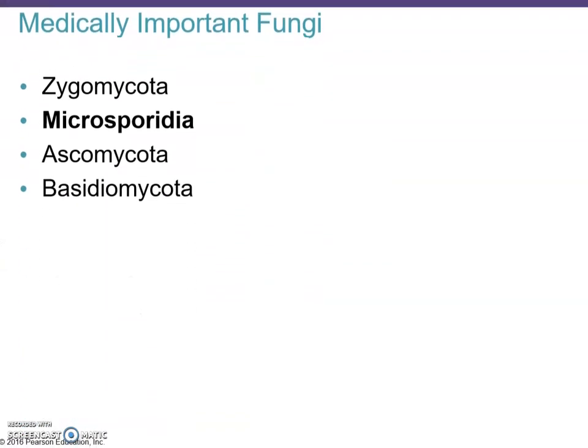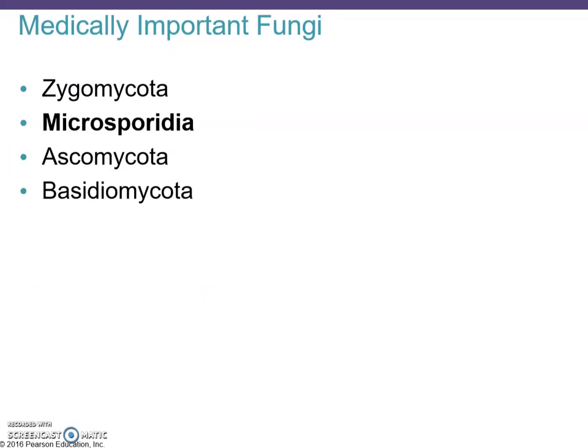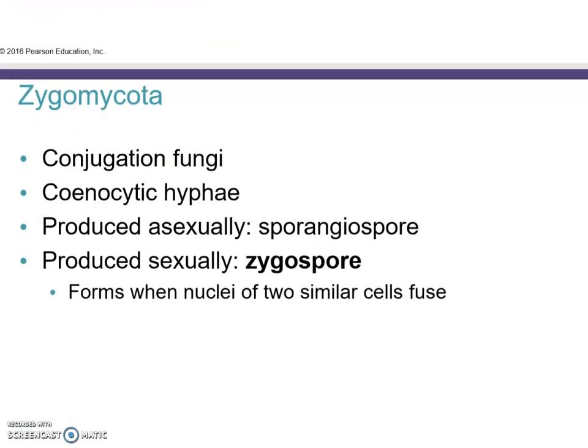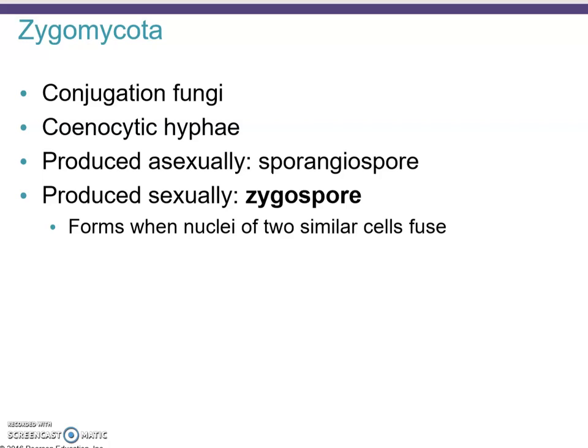Some medically important fungi will be Zygomycota, Microsporidia, which is actually pretty important for medical purposes, Ascomycota, and Basidiomycota. So these are medically important. Let's take a look at Zygomycota first. That's a conjugation fungus. It has coenocytic hyphae and reproduces asexually using sporangiospores, and sexually using zygospores. It forms when two nuclei of two similar cells fuse.